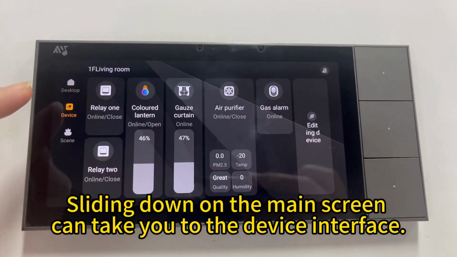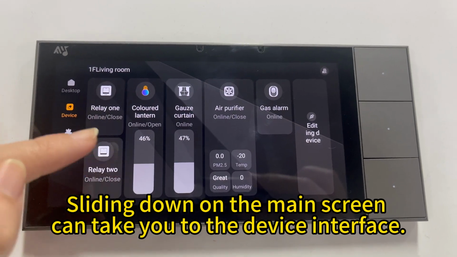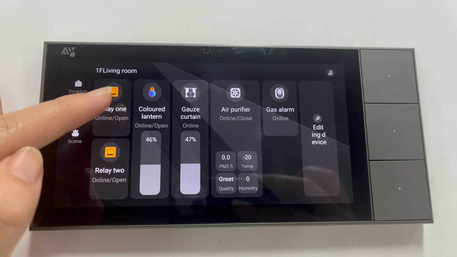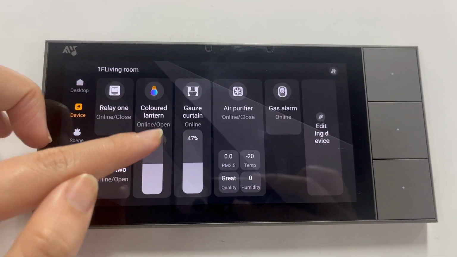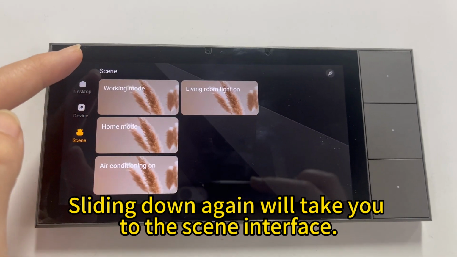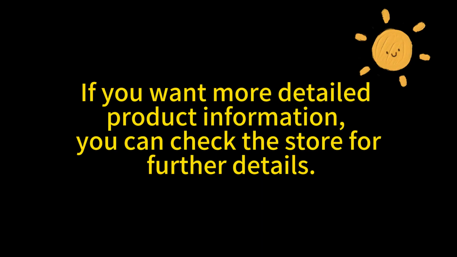Sliding down on the main screen can take you to the device interface. Sliding down again will take you to the scene interface. If you want more detailed product information, you can check the store for further details.